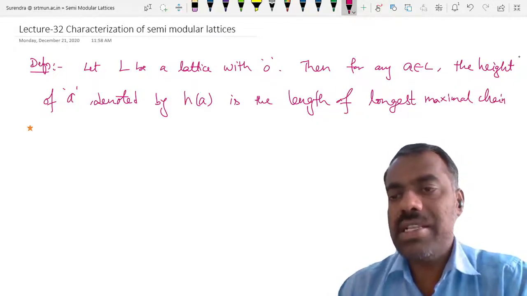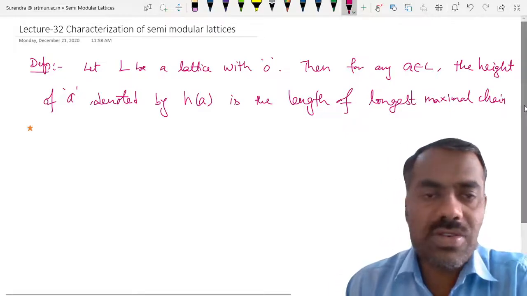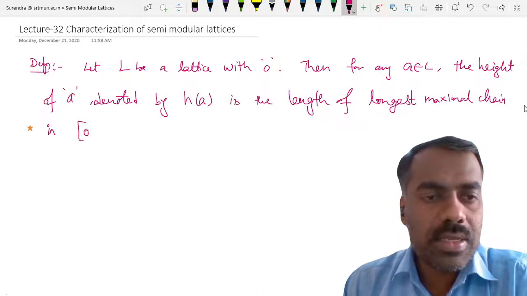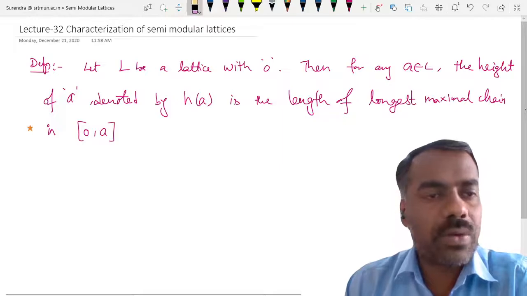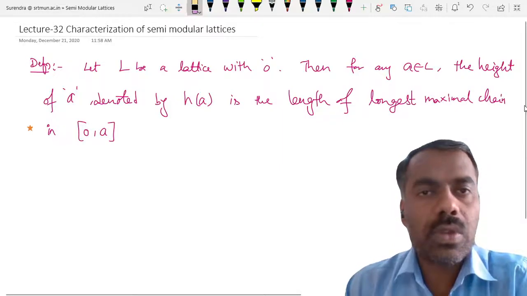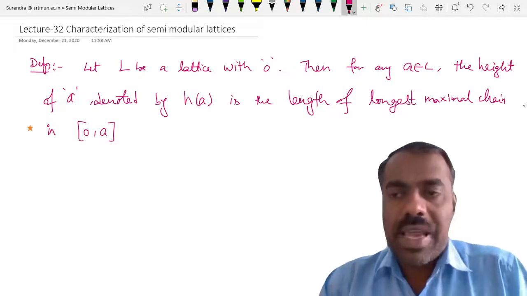So whatever maximal chains are there, you take those, and among those maximal chains, you take the longest one in this interval 0 comma A. In that, you find out different maximal chains.